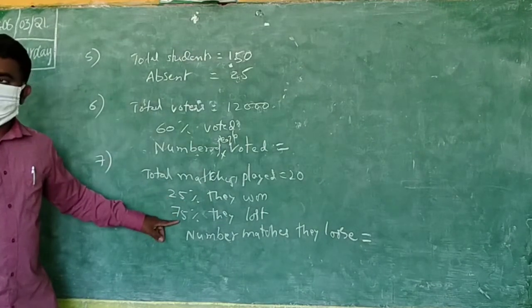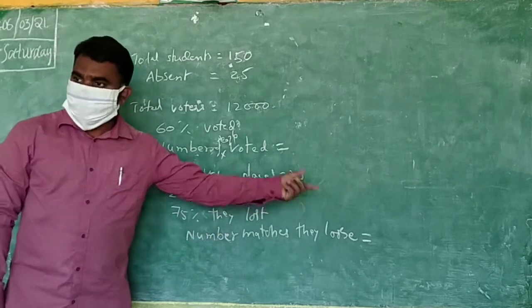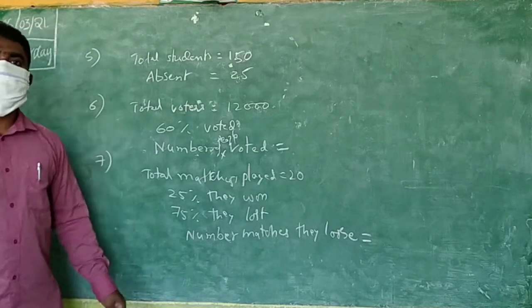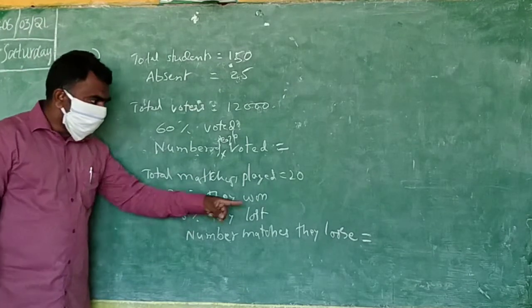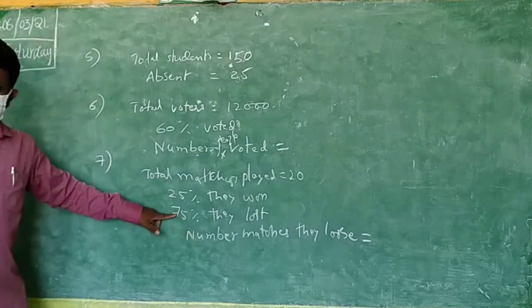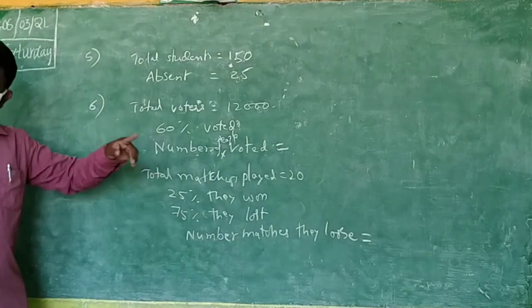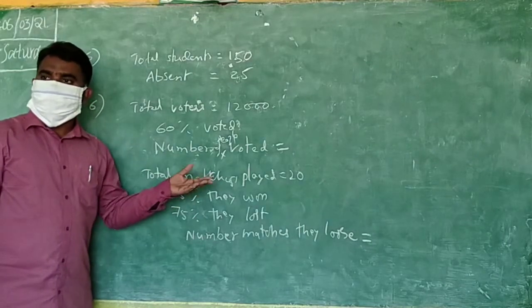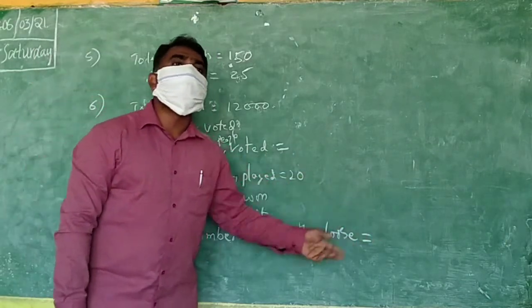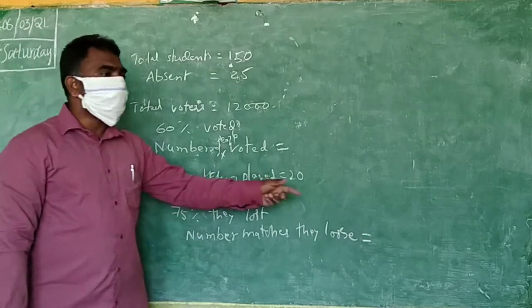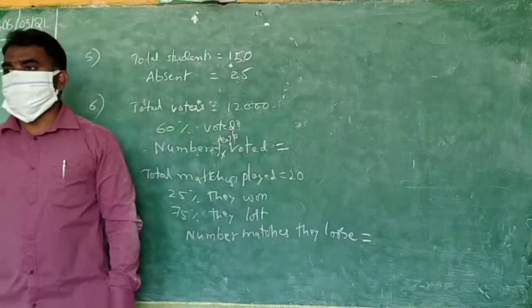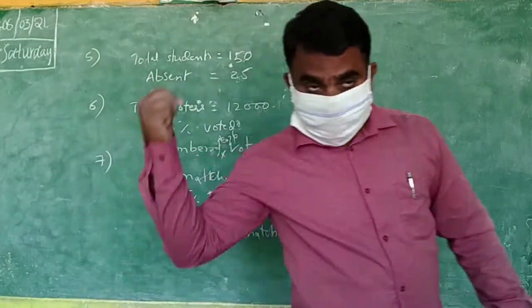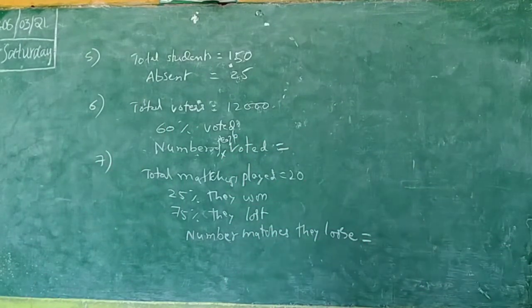You understand? You have written. Then number of matches they lose, you have to find. This percentage, you have to find number now. How do you find? Formula: lose asking, 75 by 100. 75% only. 75 by 100 into 20. Very good. Total is 20, no? Into 20. Okay. You do one thing. Only write the steps, not the answers. Answers you do as homework.